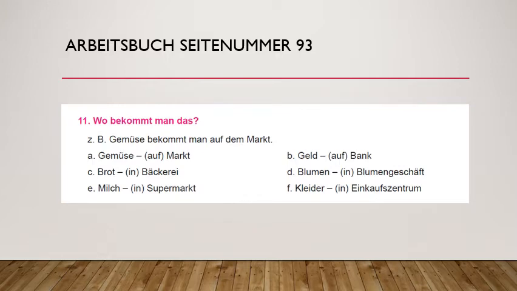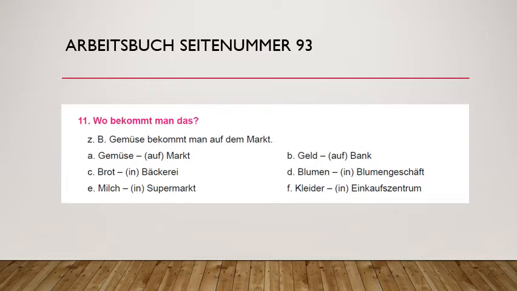Now, Arbeitsbuch Seite Nummer 93, Aufgabe 11. Wo bekommt man das? Where can one get this? Here, this exercise we are going to solve with the help of dative. All are Wechsel prepositions. Bekommen will take dative and it shows the position, that's why dative.